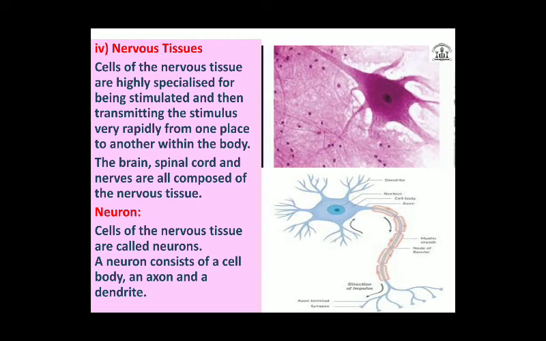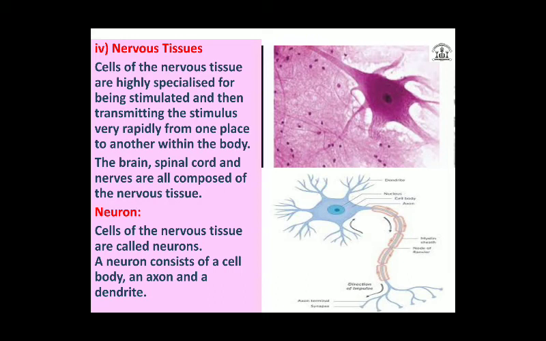Neurons are connected end to end to form nerves through connective tissue, and through this connection the messages are transmitted. These neuron tissues are found in the brain, spinal cord and nerves.